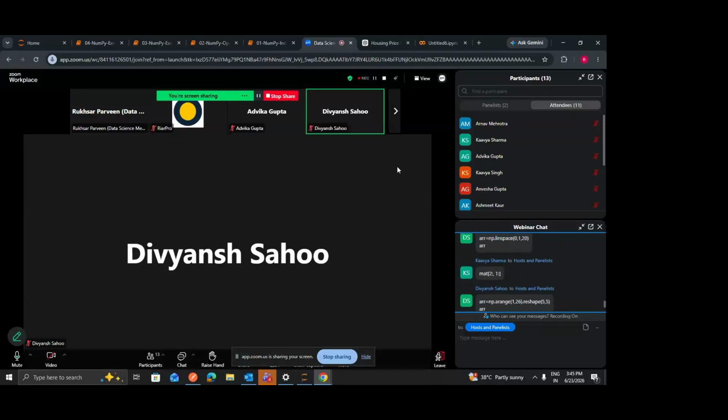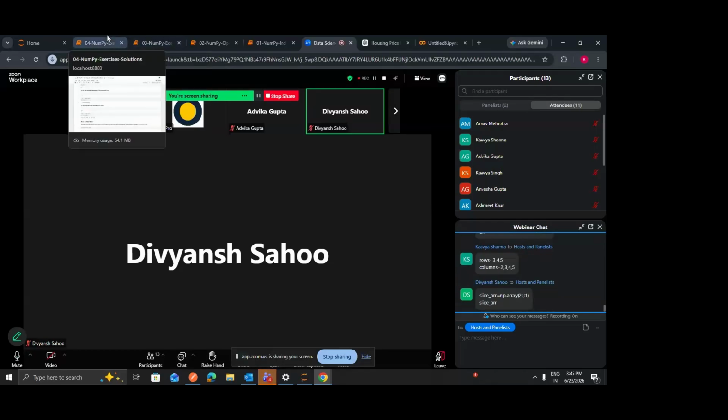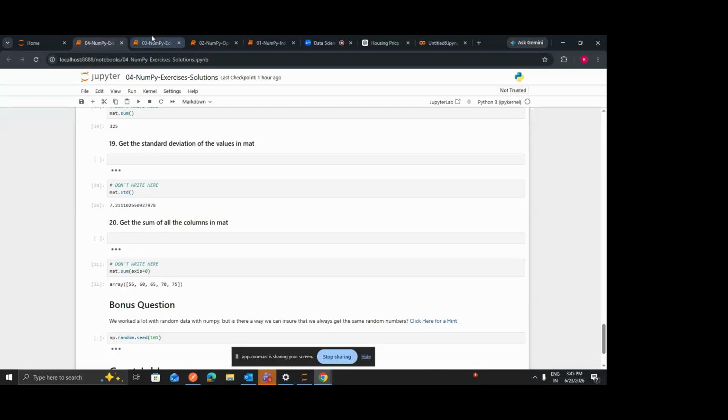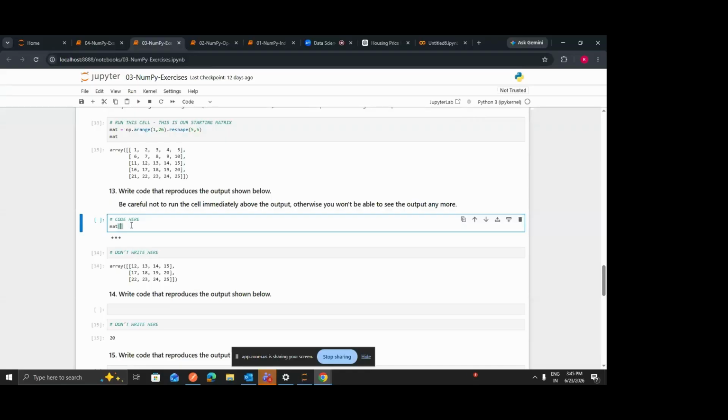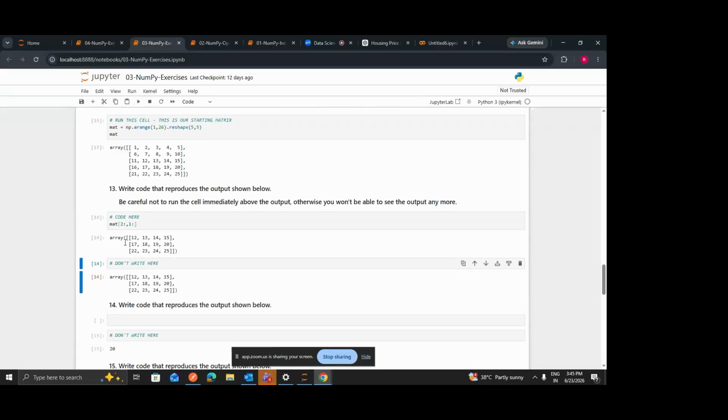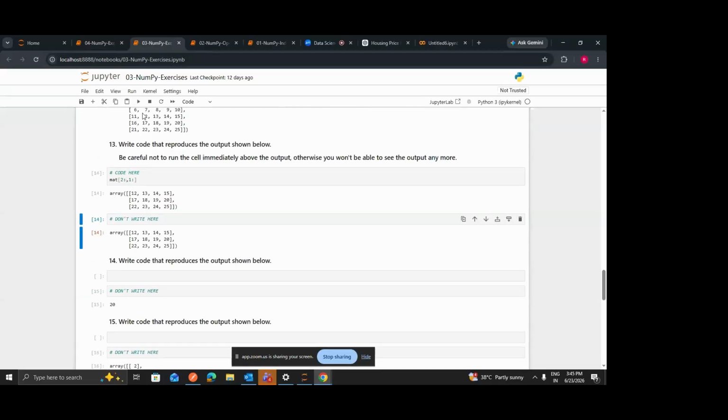Okay, someone has given two row and one column. Let's see. So you want to start from the second row till the end, and then you want to start from the first column, right? So you can simply pass the row and starting column, and this will cover everything because we are going all the way till the end.